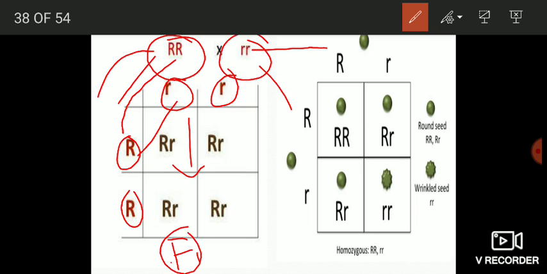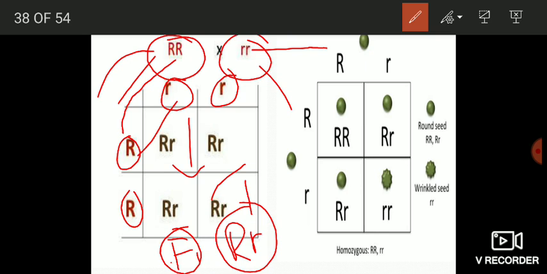In the F1 generation all the individuals possessed capital R genes. Mendel observed that all the individuals of the F1 generation possessed round seeds because all these individuals possessed a capital R.